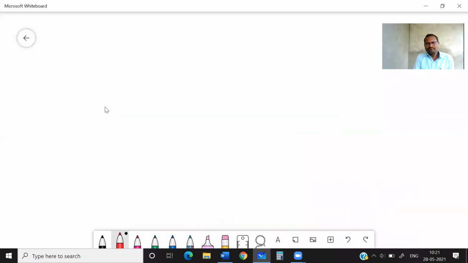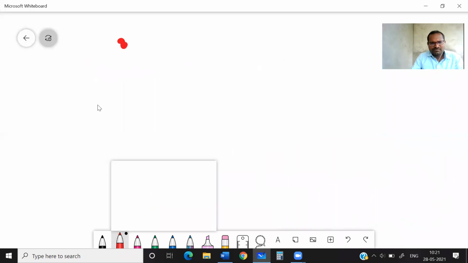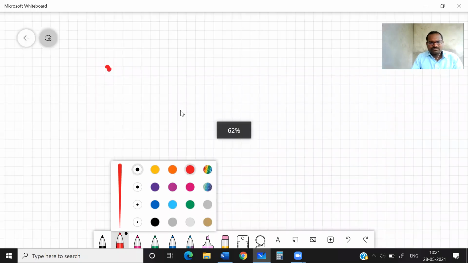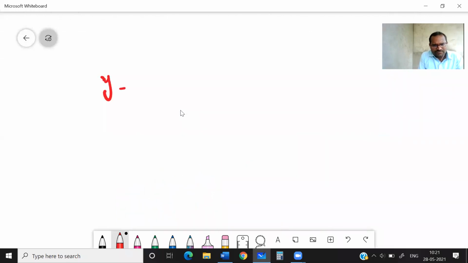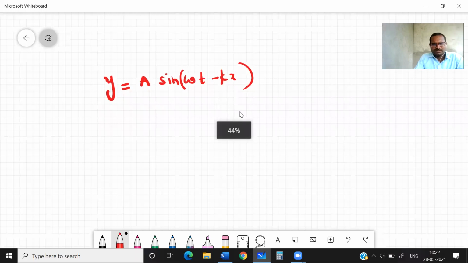See, a progressive wave. What I said? A progressive wave is nothing but y is equal to a sine (omega t minus kx). It is in this form. Now I'll give you one question, you try to answer it.